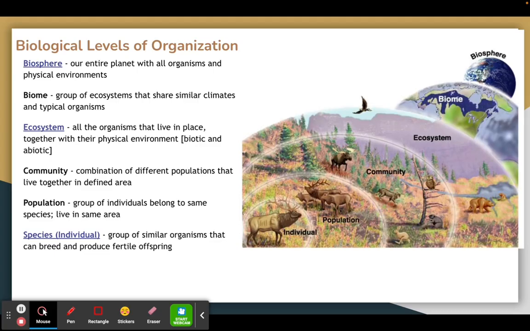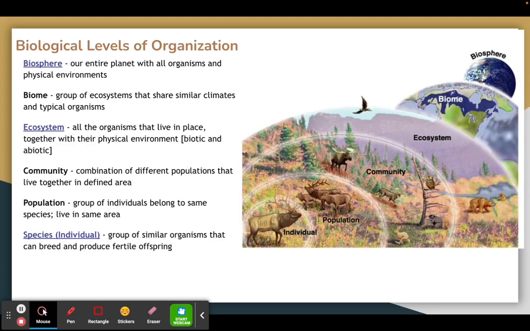Within our entire planet or biosphere, we have groups of ecosystems or biomes that share similar climates and typical organisms. So, biomes are going to be specific regions of the planet where there are generally the same type of climates, which is weather and precipitation, as well as what kinds of specific organisms are going to live there. So, the organisms that live in one biome are not going to be found in a biome in South America, right? Then, if you drill down even further into that specific biome, you're going to have an ecosystem. And this is all the organisms that live in a specific place together with their physical environment. So, this is more of a specific region within a biome.